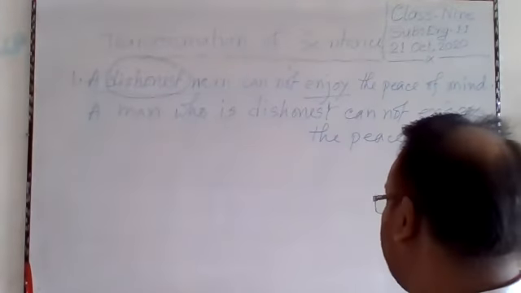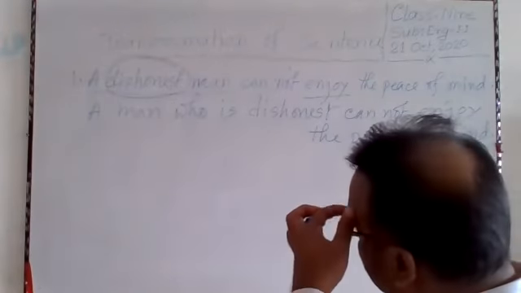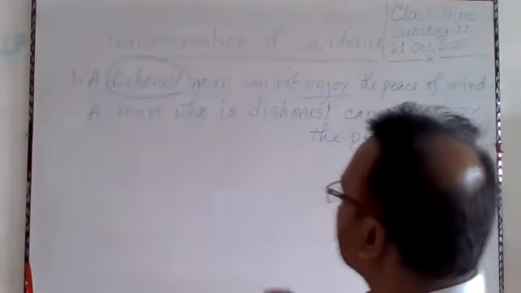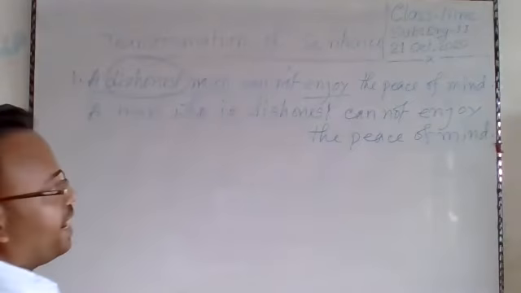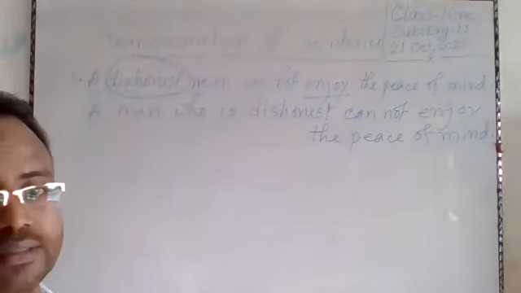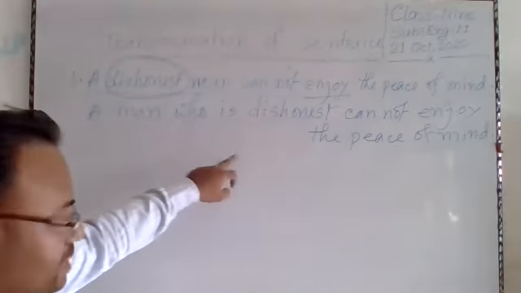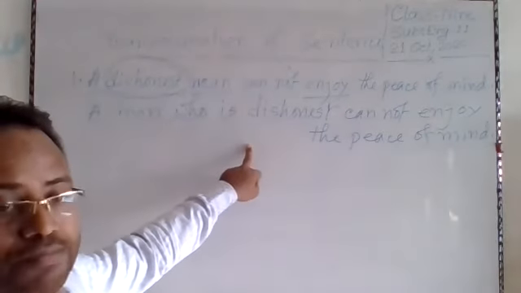So in that case we can write, a man is dishonest and he cannot enjoy the peace of mind.